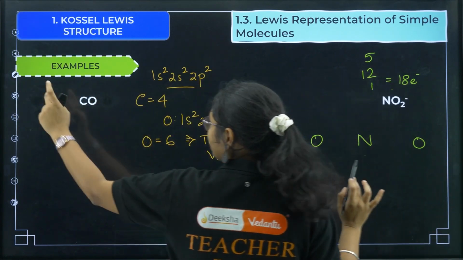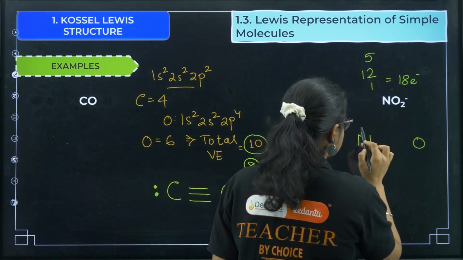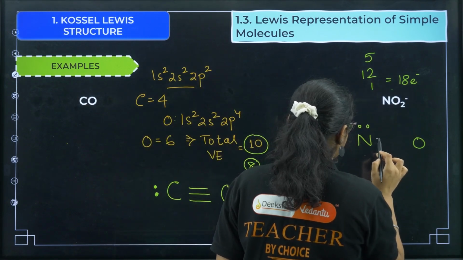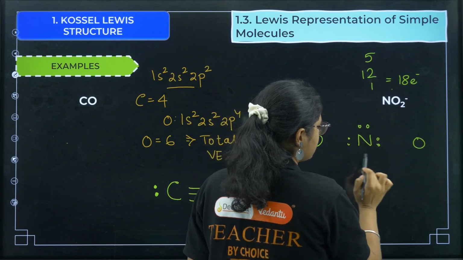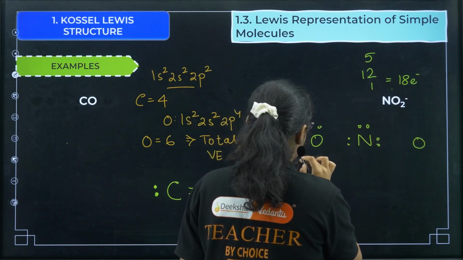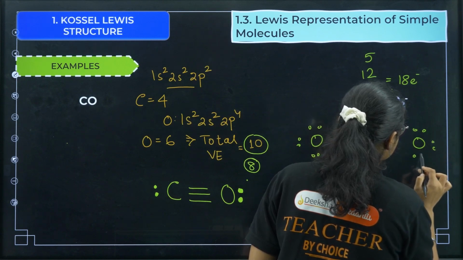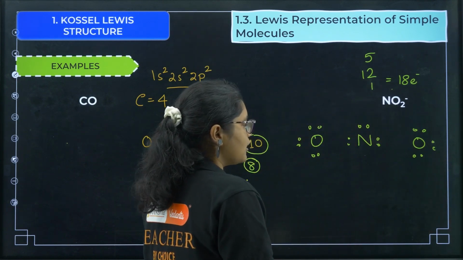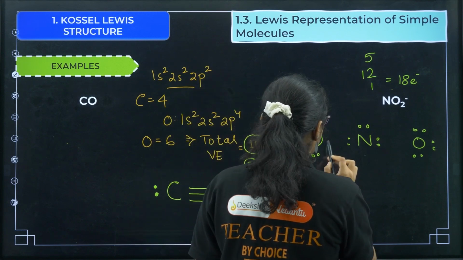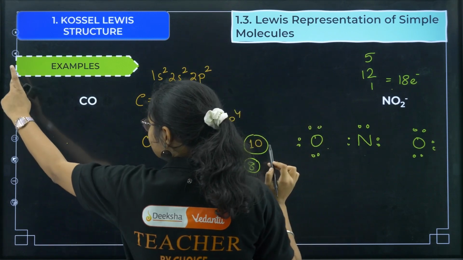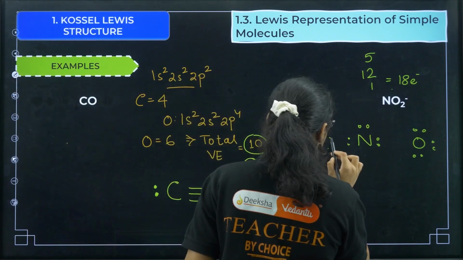Now if you draw the electrons here, nitrogen has 5 valence electrons, but with the extra electron I got 6 here, and here we have 6 electrons, and here we have 6 electrons. Now how can we balance this? We can make 2 bonds here, so I will write this lone pair here and this lone pair here.